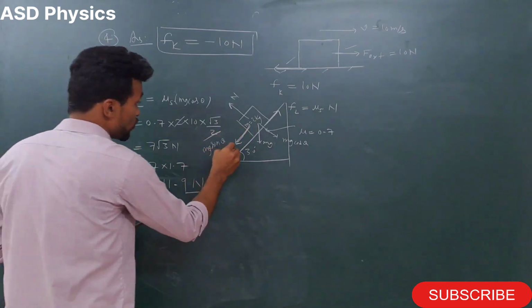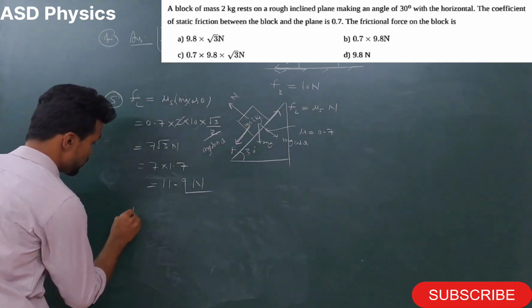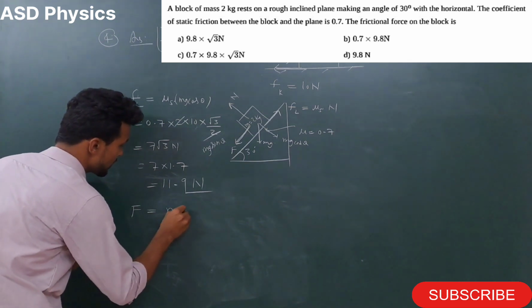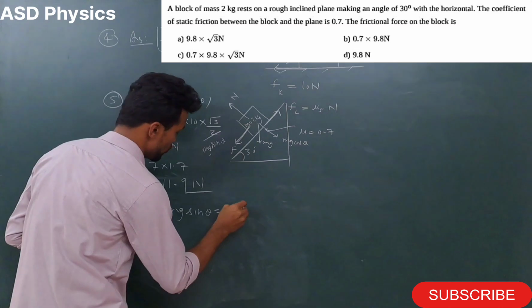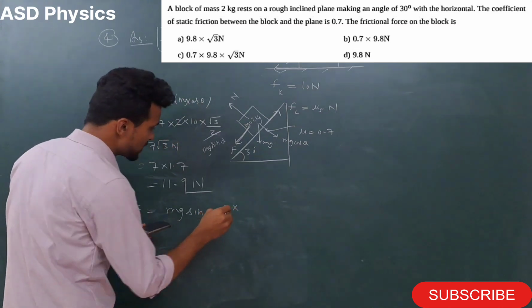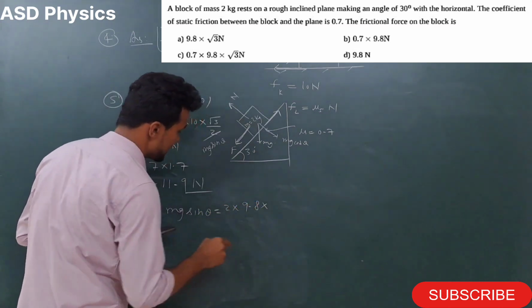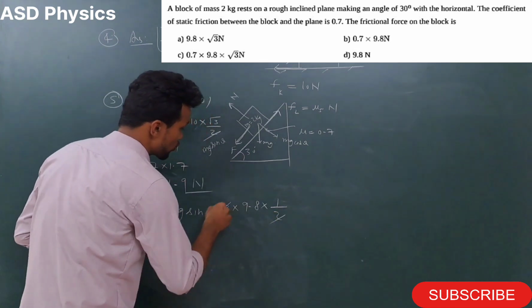Now let's see the force that is supporting the motion. So F how much here? F is given by mg sin theta. Now let's see here, m how much? 2. G how much here? G in the question is not given, so we'll take here 9.8, and sin 30 is 1 by 2. 2 cancel.